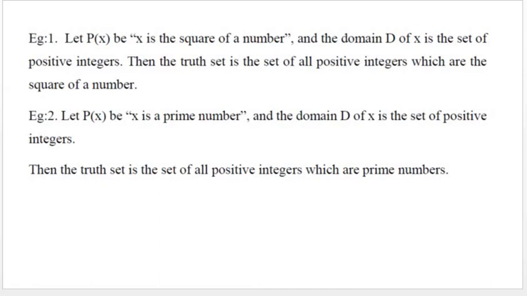Consider another example. P(x) be x is a prime number and the domain D of x is the set of positive integers. Then the truth set is the set of all positive integers which are prime numbers.